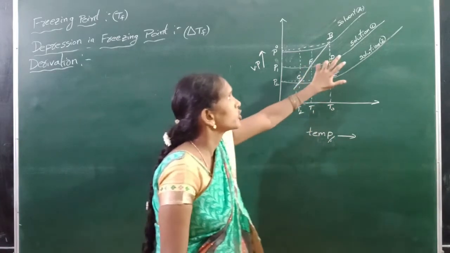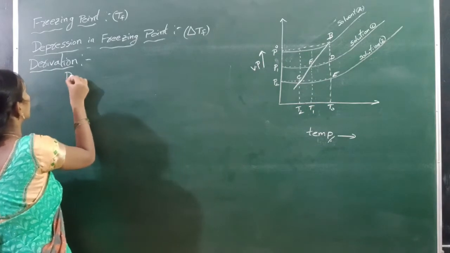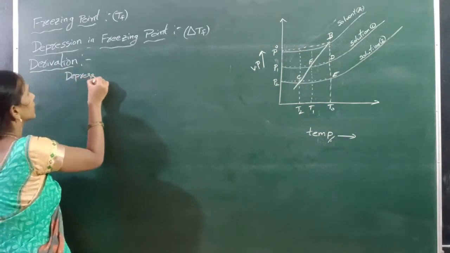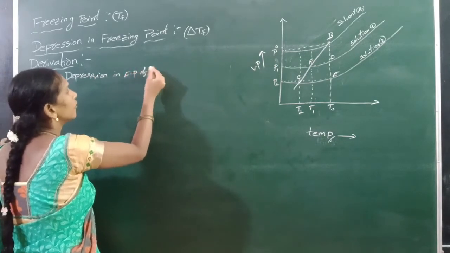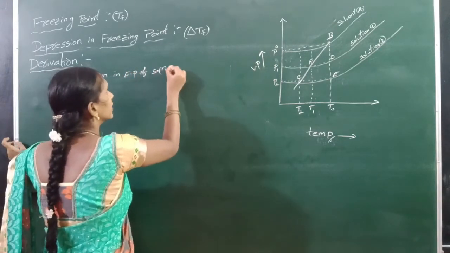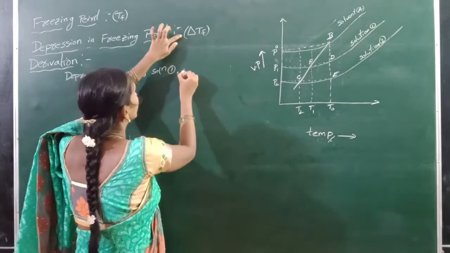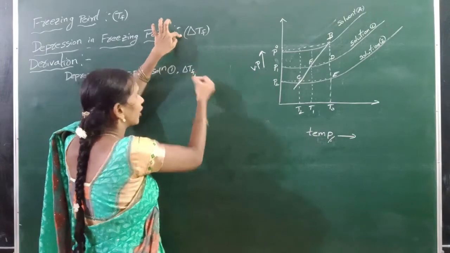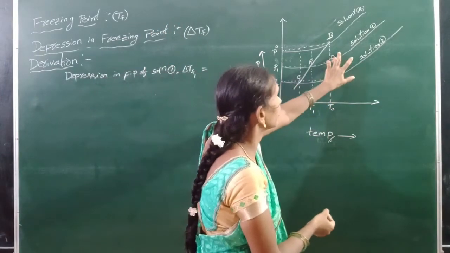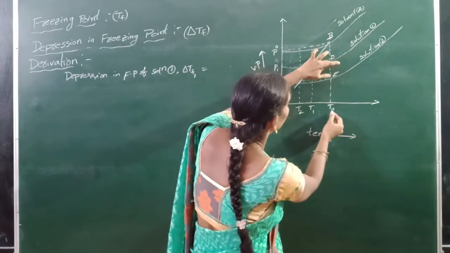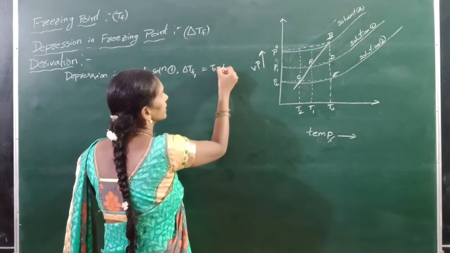First, the depression in freezing point of solution 1, that means delta Tf1, is equal to T naught minus T1.